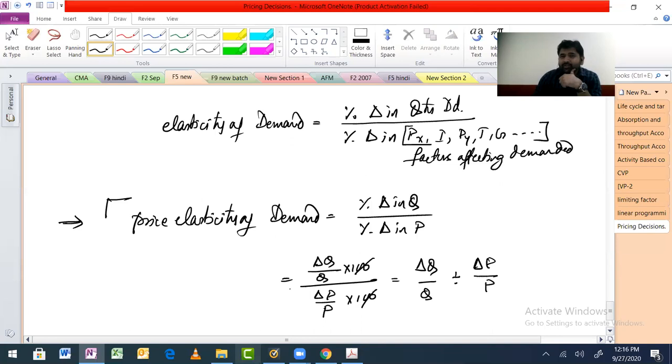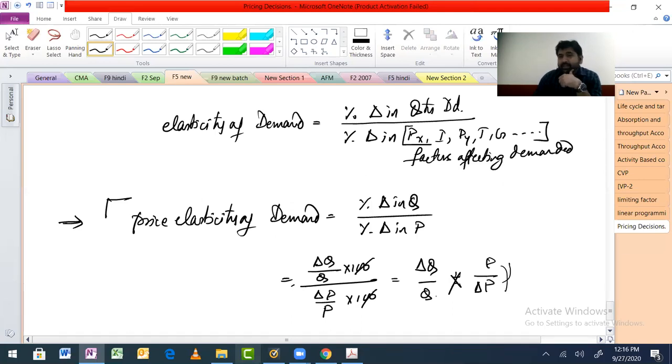Instead of putting this line, I can write it like this, right? Then when you multiply, this thing goes up, this thing comes down. So this becomes P and this becomes change in P. Correct? Yeah. Is this okay or should I give an example? No, it's okay. Everybody is fine with this?